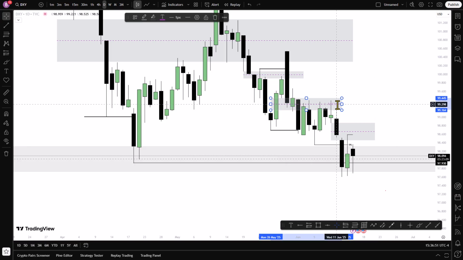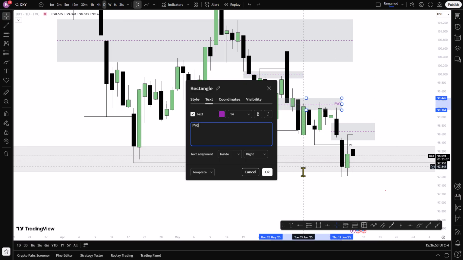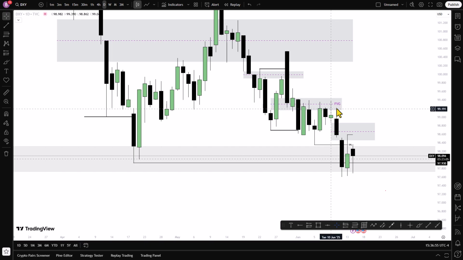Do you see it? Price disrespected the fair value gap and then respected it. So now we see an inverted fair value gap. What does that mean? Had this fair value gap been respected, we would have seen higher prices, but it was disrespected with this strong candle, and right from there, price has been respecting this fair value gap, because we have a low here.